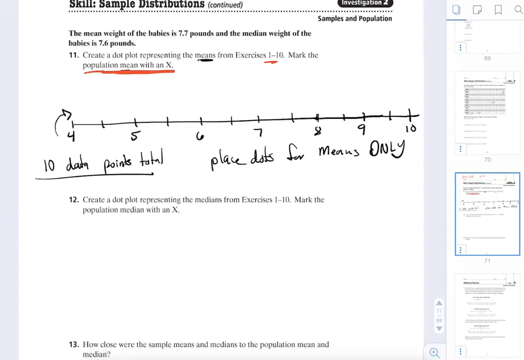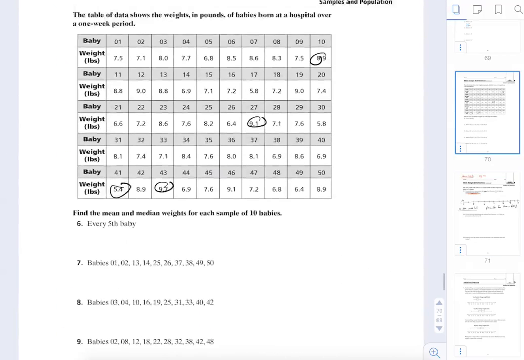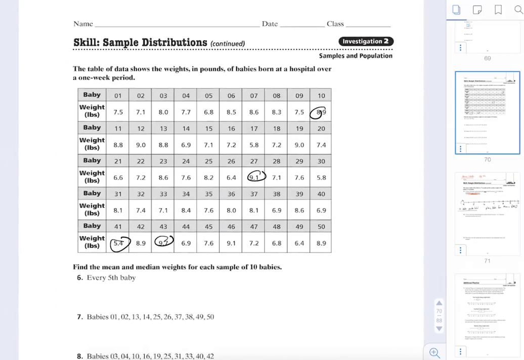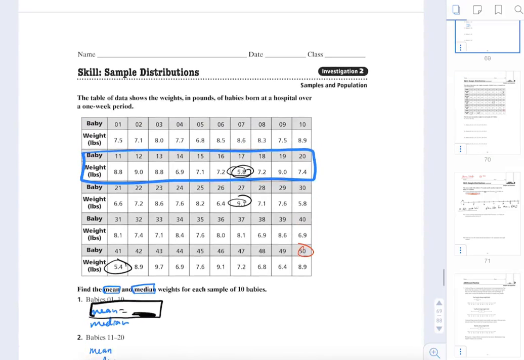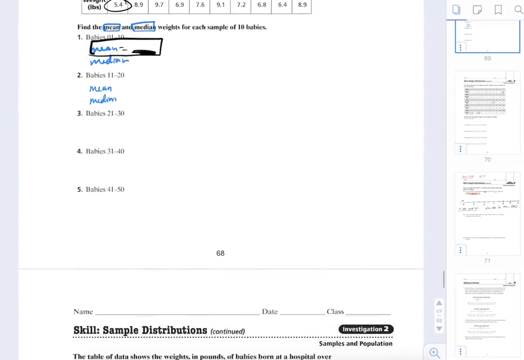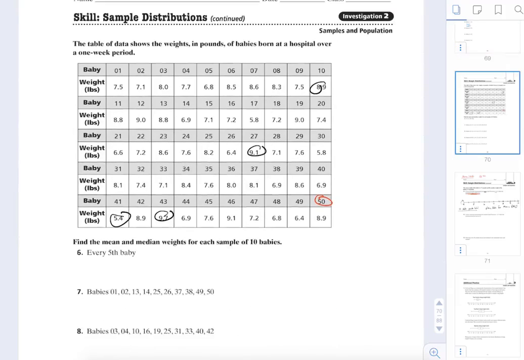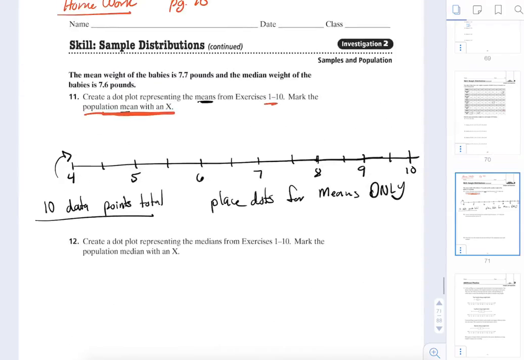Now it says here, mark the population mean with the X. Population is all what looks like 100 babies here. Oh, sorry, 50 babies. Baby number 50, and then over here, another baby number 50. So I have a total of 100 babies that they weighed and counted here. That's my population. And then the average is 7.7. I'll put an X here at 7.7, and then I'll put dots for the averages for each group. I should have 10 dots.